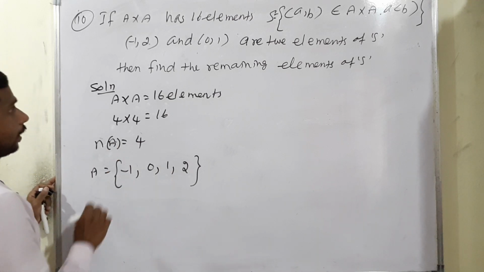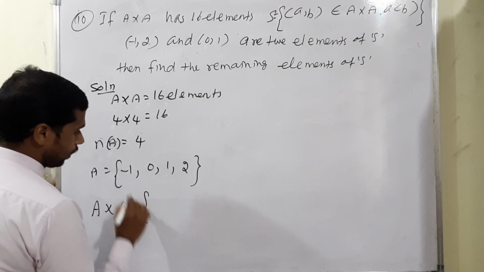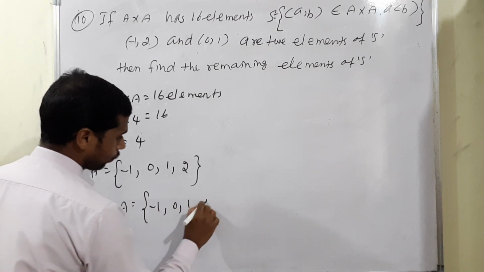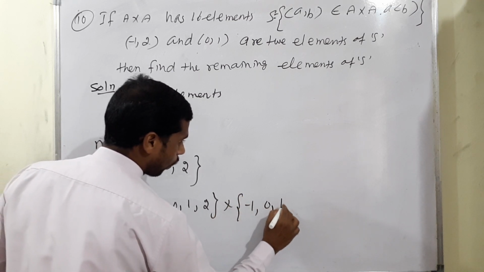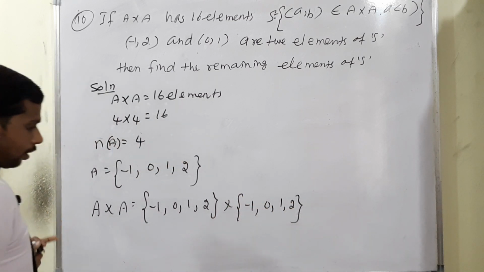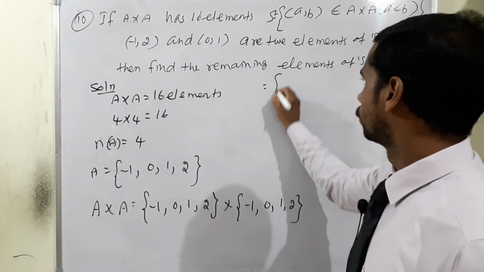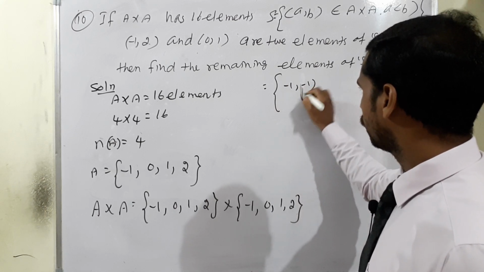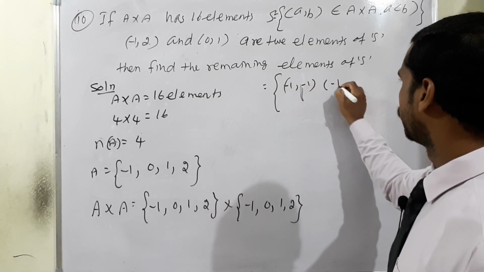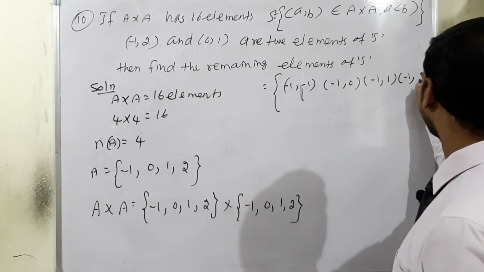Now it's clear. The condition A cross A means A is equal to minus 1, 0, 1, 2, crossed with minus 1, 0, 1, 2. How to apply? First, minus 1 comma minus 1, minus 1 comma 0, minus 1 comma 1, minus 1 comma 2.